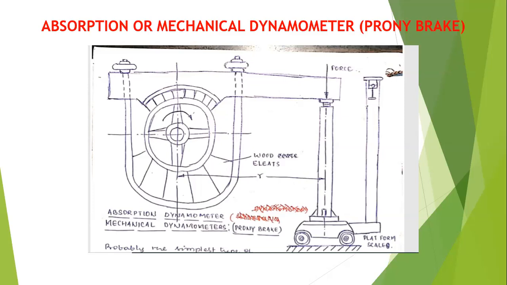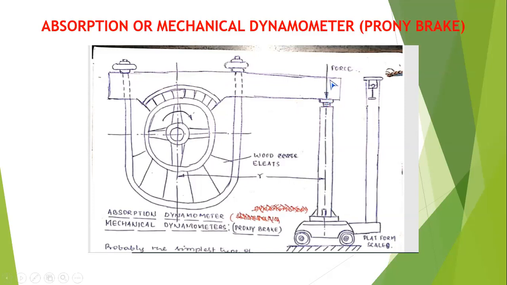All of you observe here, you have a lever which is connected by the U-shaped lever. From that, one end is connected to the platform scale, and keep the force.